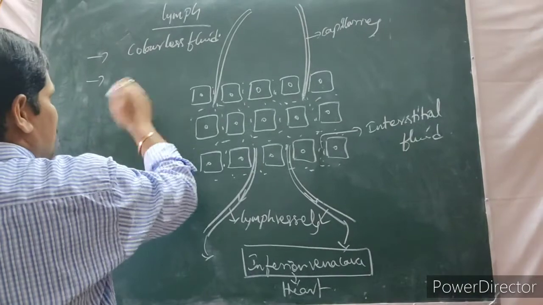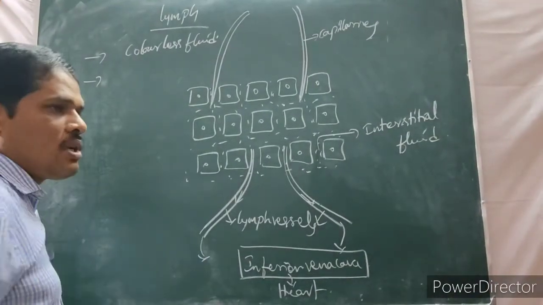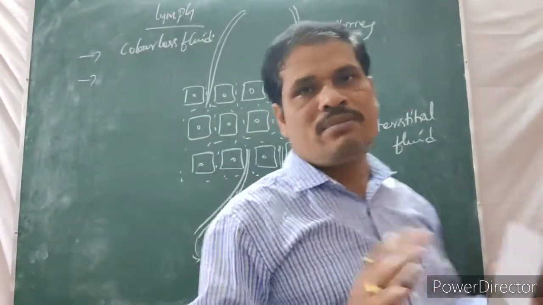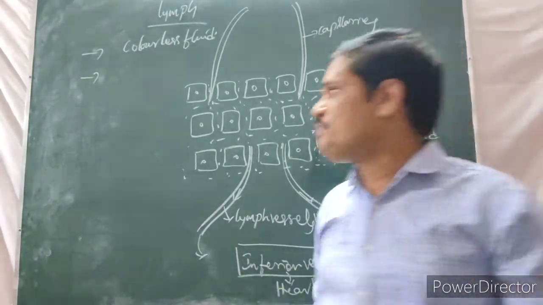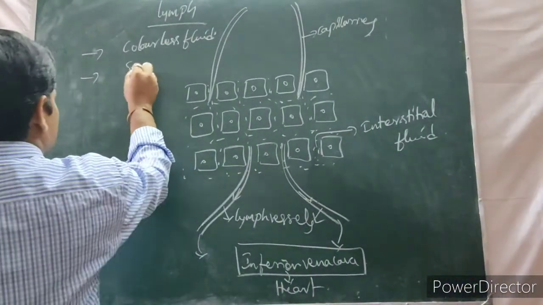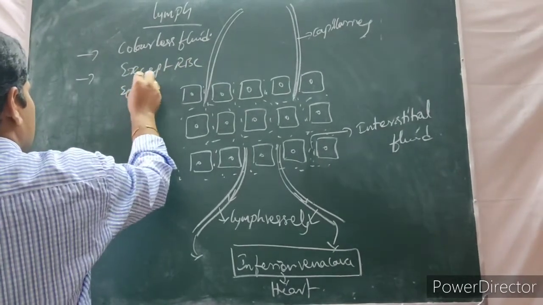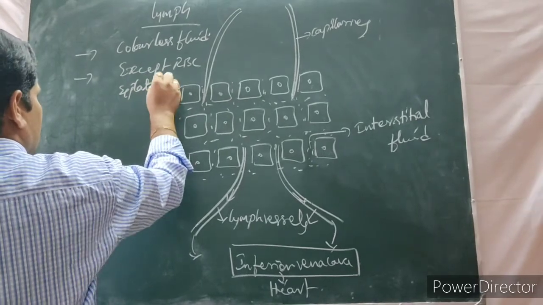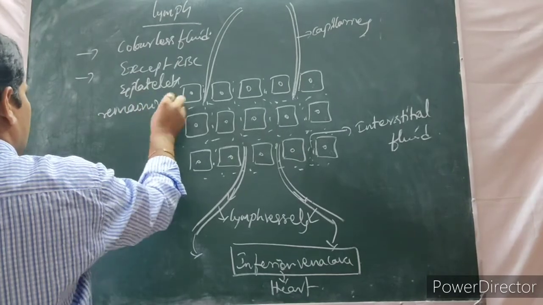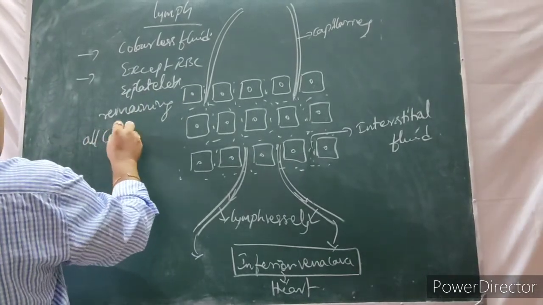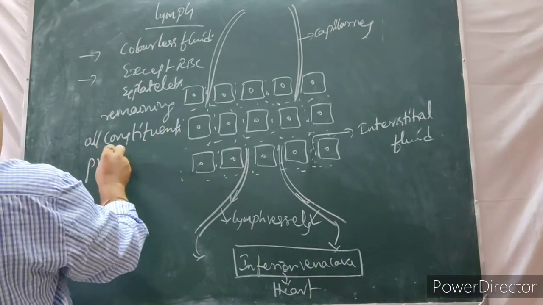So, what components are present in the lymph? Just like the plasma, what components are there? All the components are present in lymph also, except RBC and platelets. The remaining constituents are all present, as in plasma.